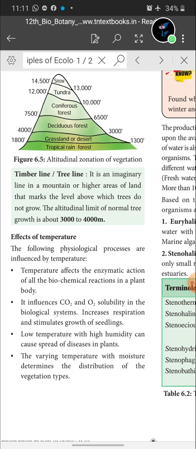Temperature affects the enzymatic action of all the biochemical reactions in a plant. It influences carbon dioxide and oxygen solubility in biological systems, increases respiration and stimulates growth of seedlings. Then low temperature with high humidity can cause spread of disease in plants. The varying temperature with moisture determines the distribution of the vegetation type also. These are the effects of temperature. It's a 3-mark question, children.